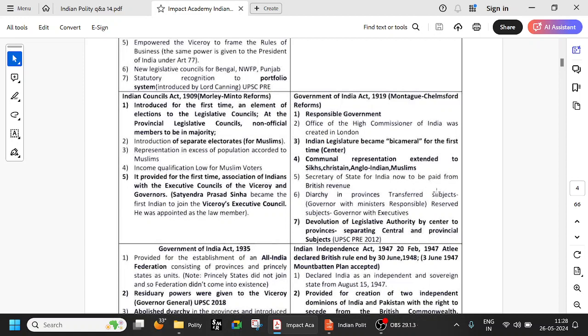So diarchy is a two-way system. You have transferred subjects and reserved subjects. So for transferred subjects, the governor with ministers who are also responsible. So some Indians also get some chance.